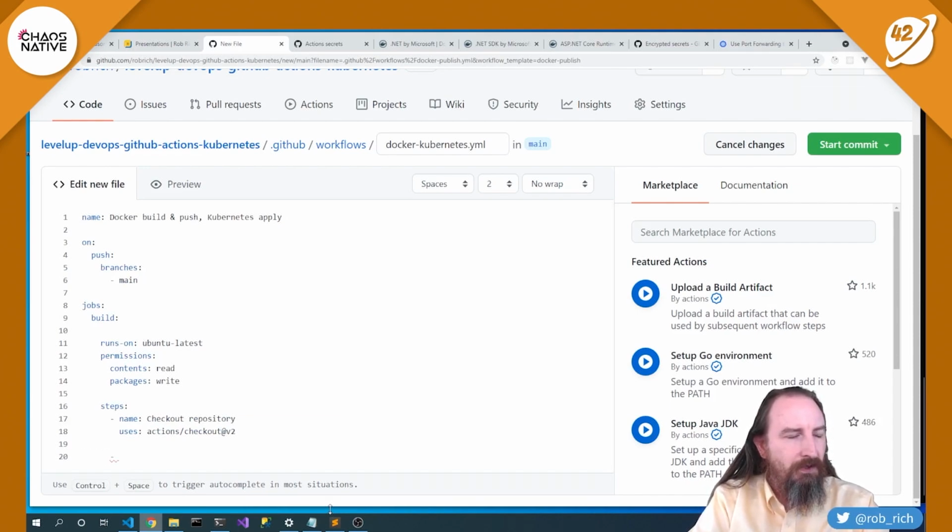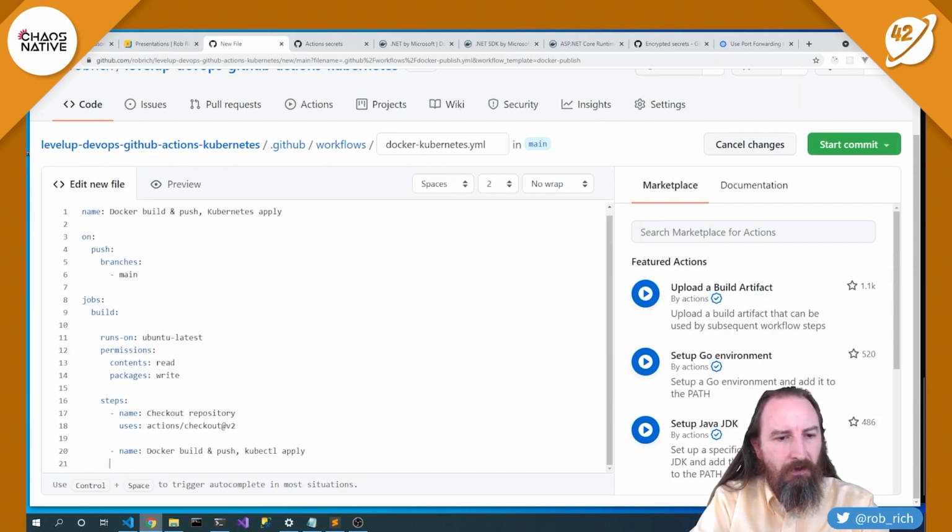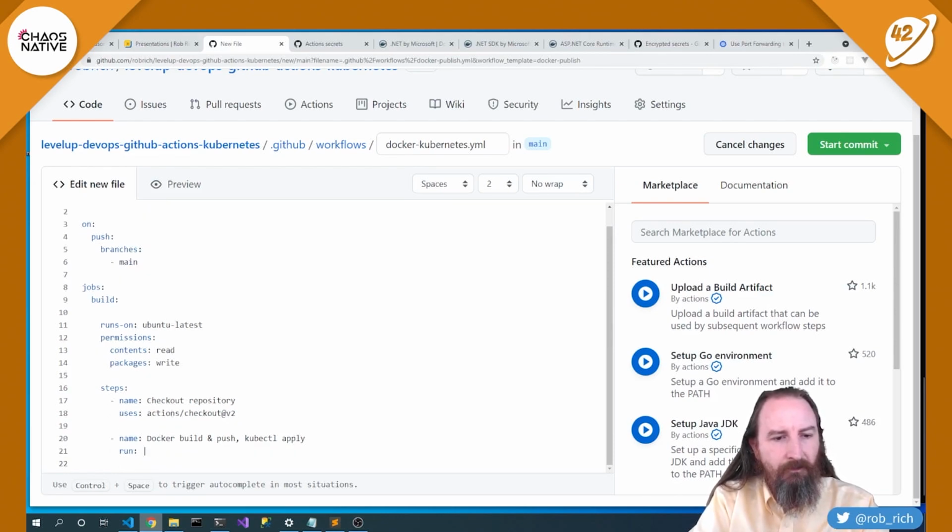This will be name: Docker build and push kubectl apply. And let's run this script. Now the script that I want to run is, first off, I'm going to say docker build dot. That's the current folder where I want to start my building.